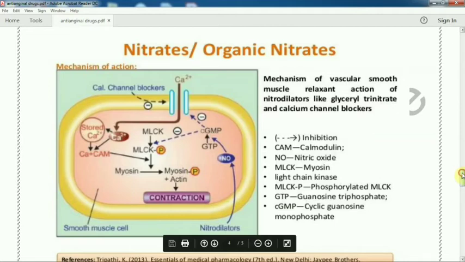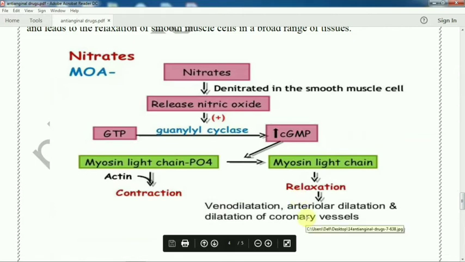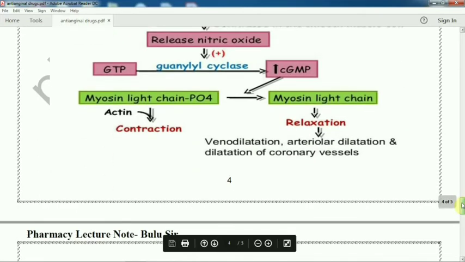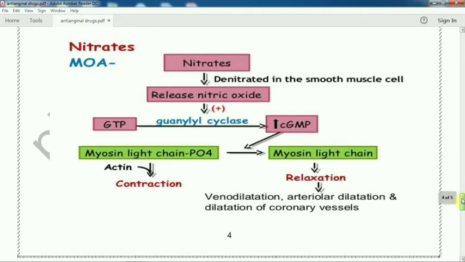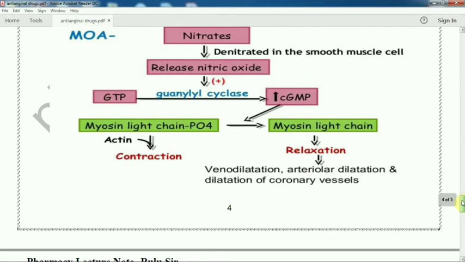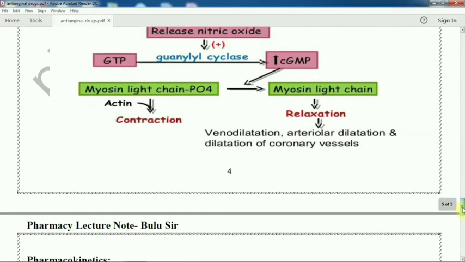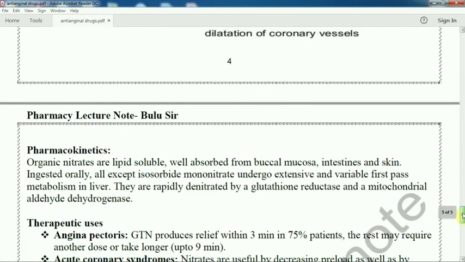So as a result, we see vasodilation, or arteriolar dilation, or dilation of the coronary vessel. Mainly the nitroglycerin or nitrates act on the smooth muscles. So they dilate blood vessels, mainly in the blood vessel or in the coronary artery.